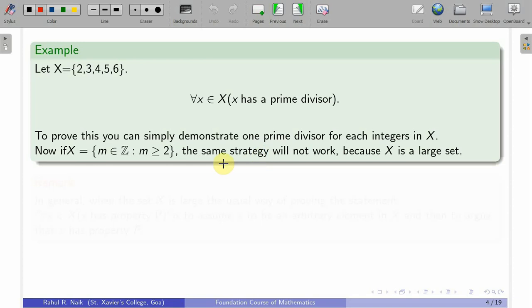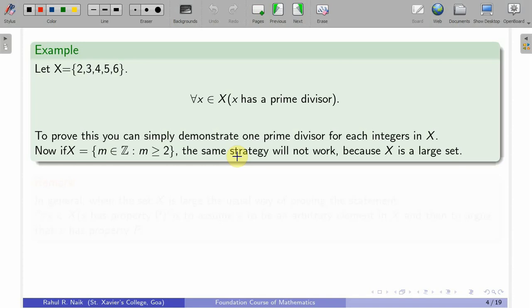In fact, it is an unending set, having infinitely many elements. So, that process will never end, and so this method of demonstrating the property for each and every element will not work.